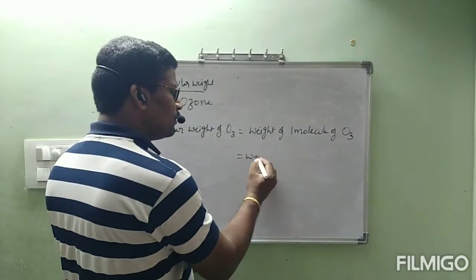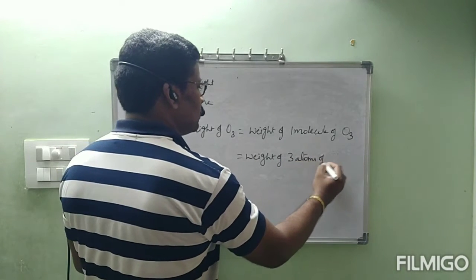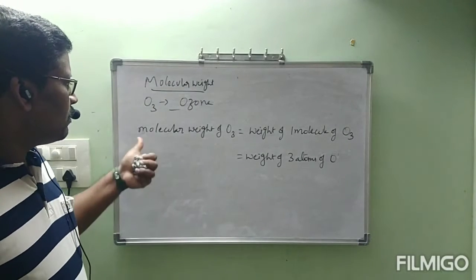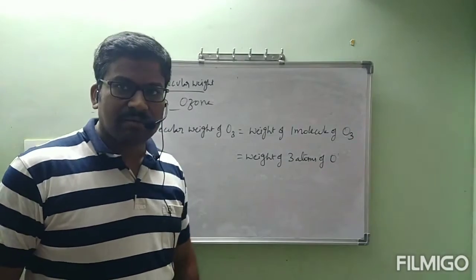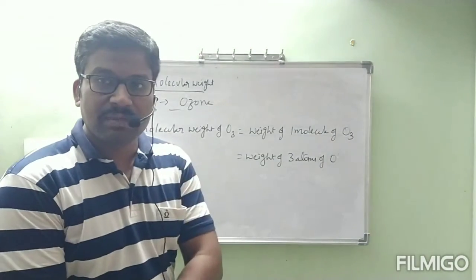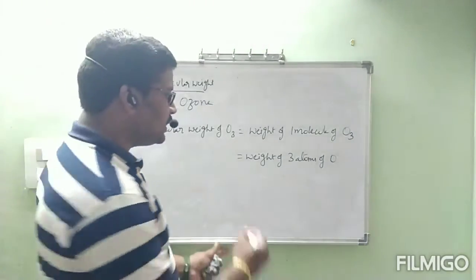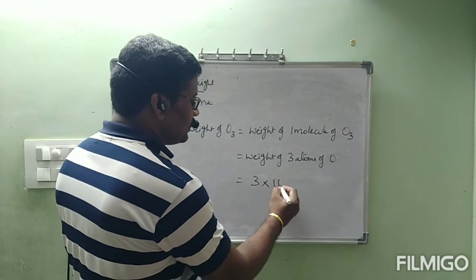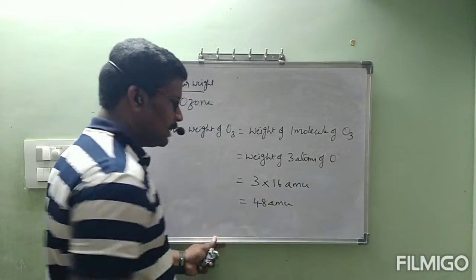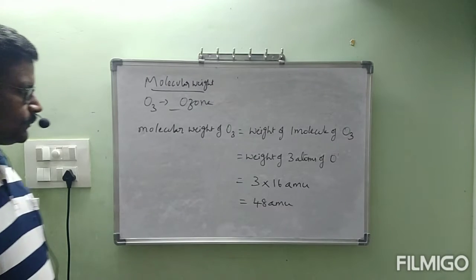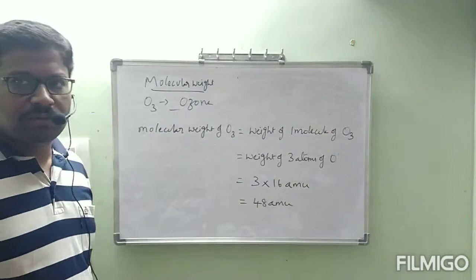So the molecular weight of O3 is equal to the weight of 1 molecule of O3, which is equal to the weight of 3 atoms of oxygen. Each atom of oxygen weighs how much? Previously we have already seen 16 AMU. How many atoms are there here? 3 atoms. 3 into 16 AMU, which is equal to 48 AMU. This is the molecular weight of ozone.